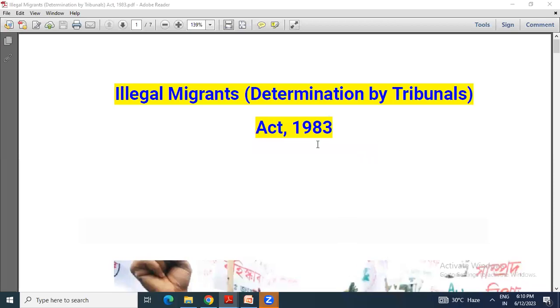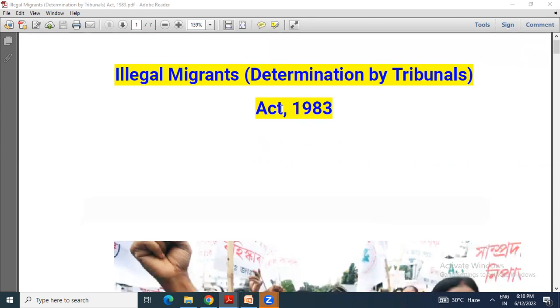Hello, everyone. Today's topic is the Illegal Migrants (Determination by Tribunals) Act 1983. This is a very important topic from the Assam paper point of view and for other papers. Other GS papers may also contain some questions based on this topic. So let's come to this discussion. The Illegal Migrants (Determination by Tribunals) Act 1983.